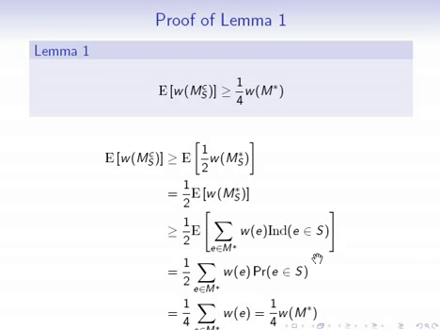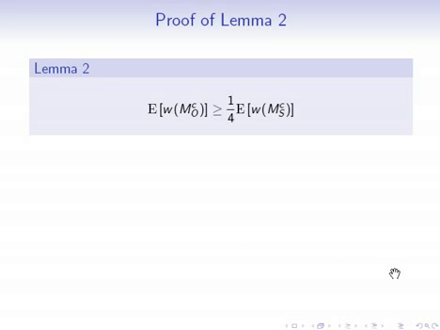So once again, we can use linearity of expectation to pull out the weights. The expected value of an indicator function is just the probability. So now what's the probability that a particular edge is in the sample? Remember, using our fact, we're just flipping a coin for each of the bidders. So the probability that an edge is in the sample is 1/4, which lets us get this 1/8 result and the ultimate result of the lemma.